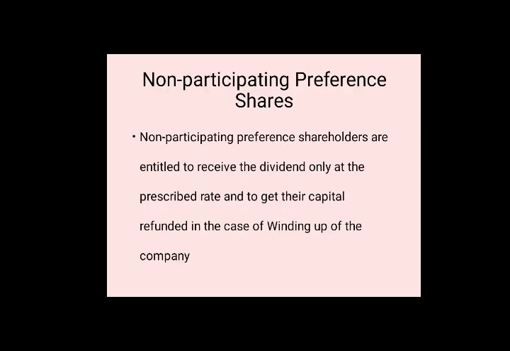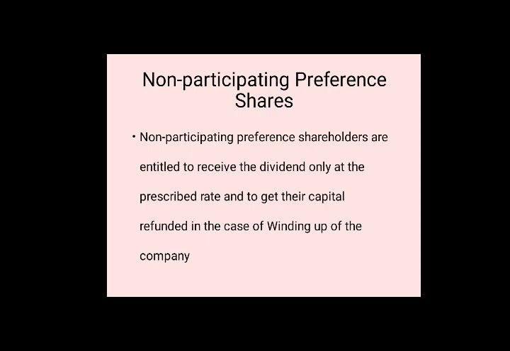Next is non-participating preference shares. Non-participating preference shareholders are entitled to receive the dividend only at the prescribed rate. That means the rate is fixed, and to get their capital refunded in case of winding up of the company, and they are not entitled to have any share in the surplus amount.